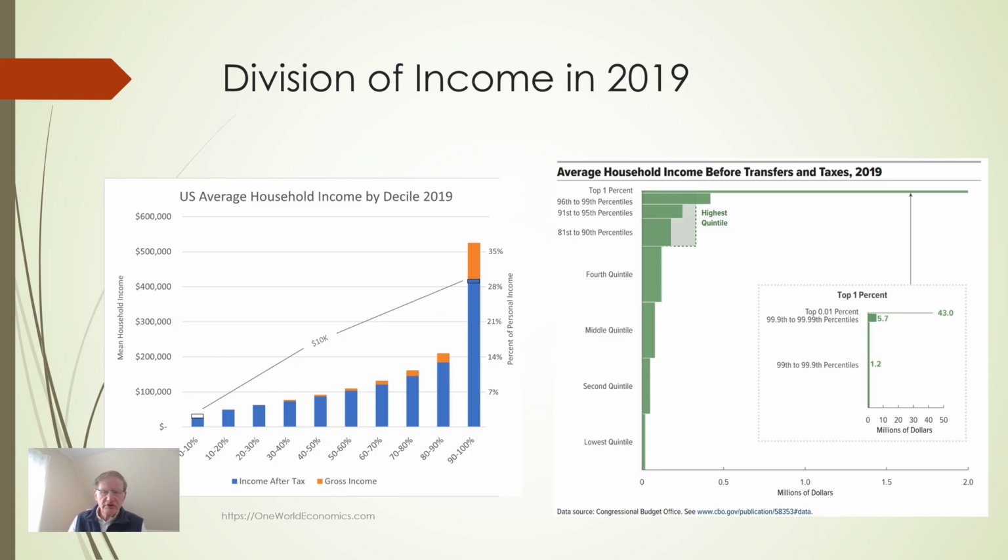As the prior chart indicated, U.S. income distribution has become more skewed. The chart on the left shows household incomes by decile in the United States. That's 10% of households, each one of these bars. These are standardized households, and income includes government transfers. The lowest decile has $26,000 in income per statistical household.